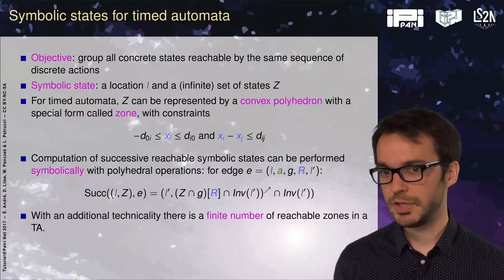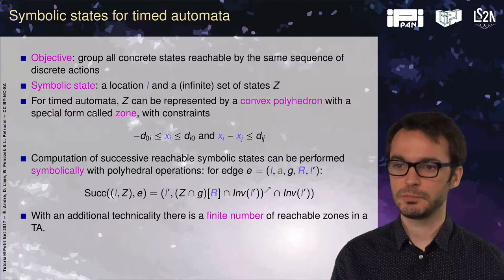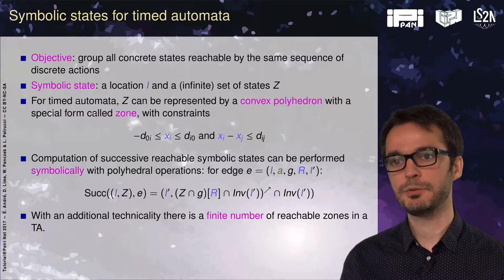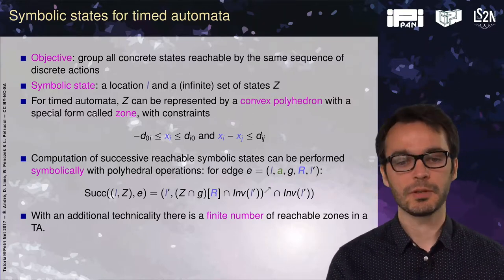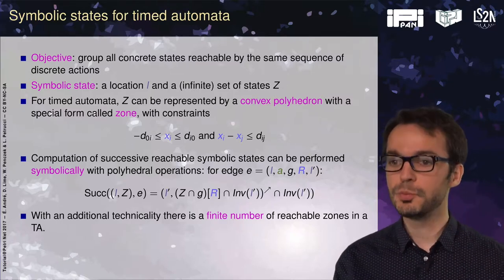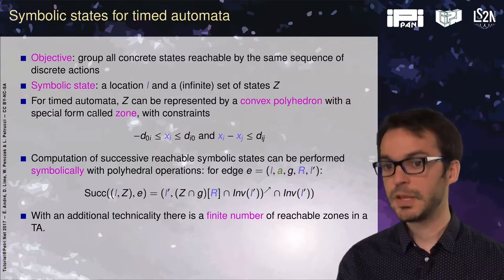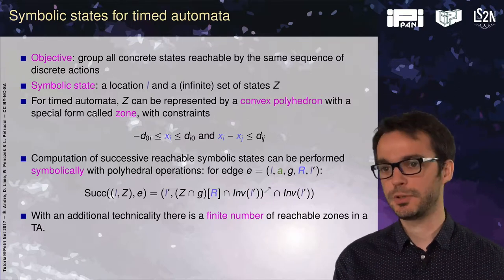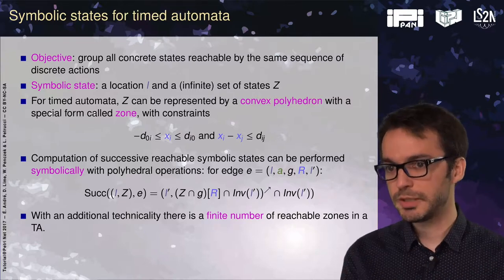Since we have dense time, since we have real-valued clocks, we have an infinite number of possible behaviors, because we can choose any real value for the time elapsing, and so we have an infinite number of concrete states. The objective will be to group all concrete states reachable by the same sequence of discrete actions together. So we will have symbolic states, and a symbolic state is a discrete part, which is a current location, and an infinite set of states grouped in a symbolic manner.